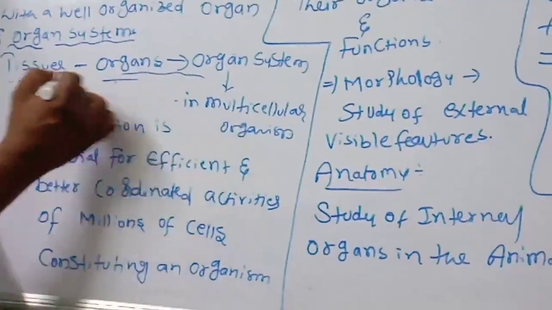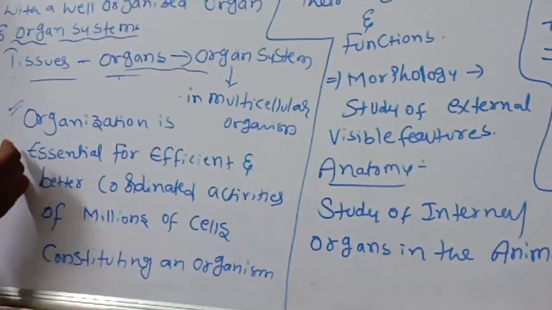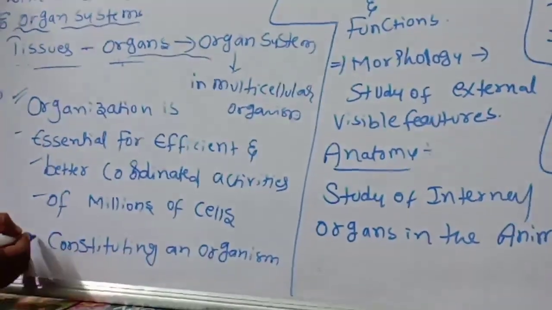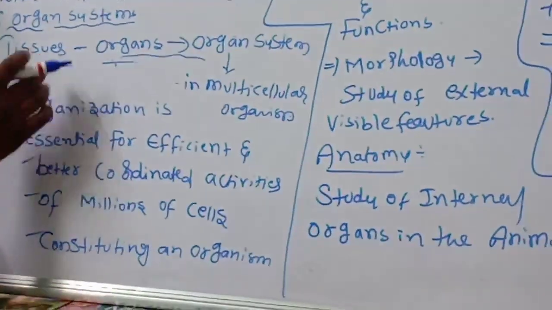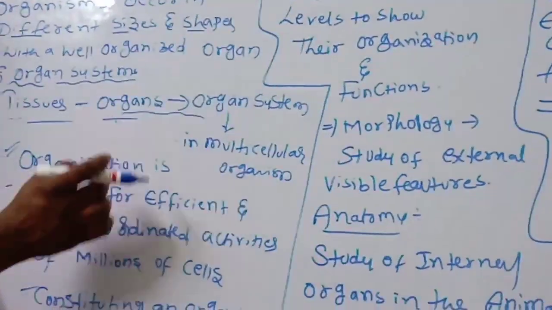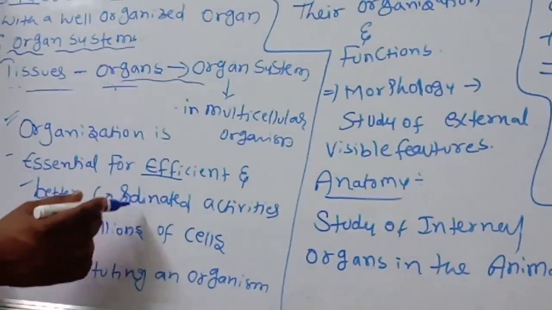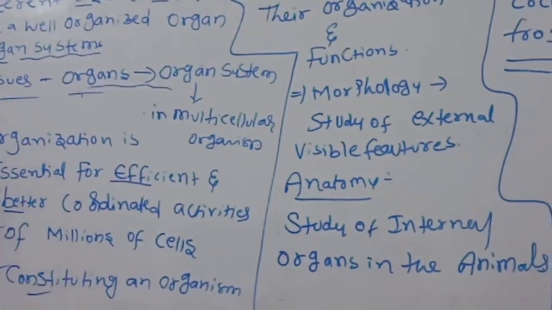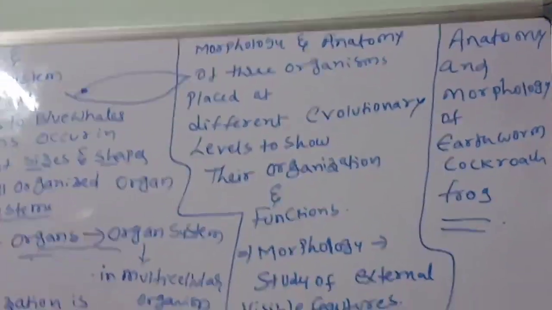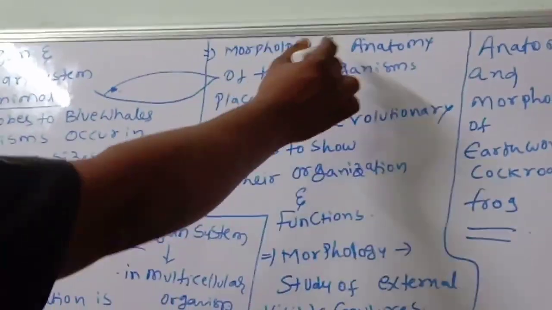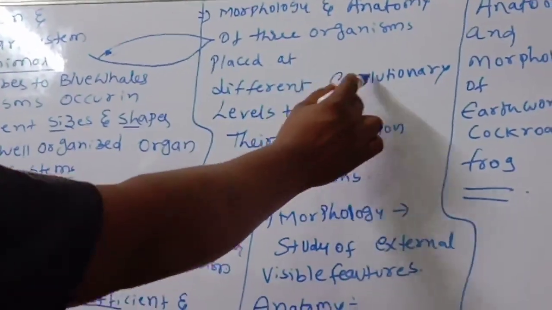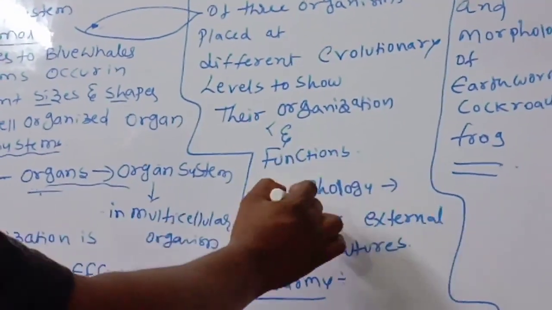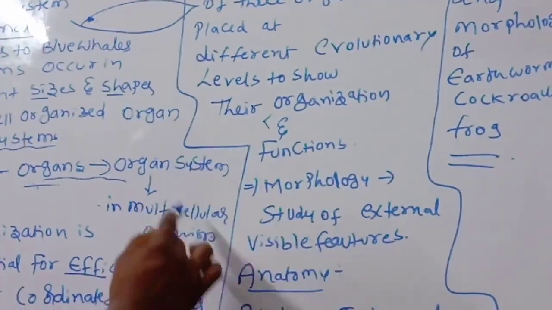This kind of organization is essential for efficient and better coordinated activities of millions of cells constituting an organism. So why is this organization important? Because of the efficient, better coordinated activities of millions of cells constituting an organism. So now we are going to discuss the morphology and anatomy of 3 organisms placed at different evolutionary levels to show their organization and functions.